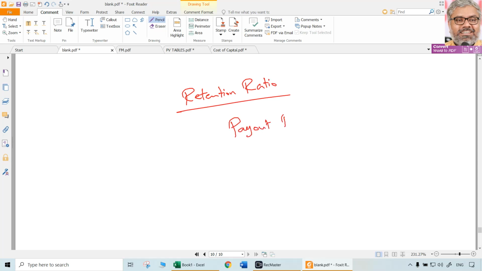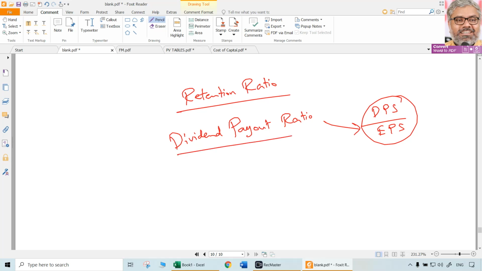Dividend payout ratio, we should know already. What is dividend payout ratio? Out of the earnings per share, how much dividend is paid? That is the dividend payout ratio, DPS by EPS. Whatever that ratio may be, let us say if it is 40%, the complement of that will be the retention ratio.